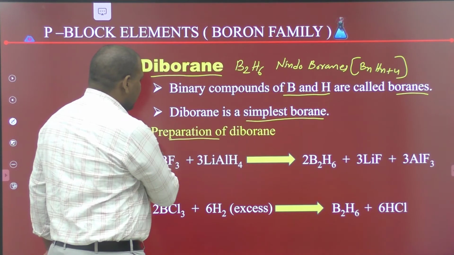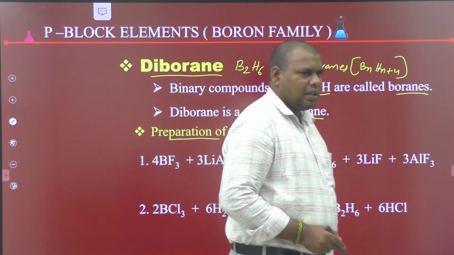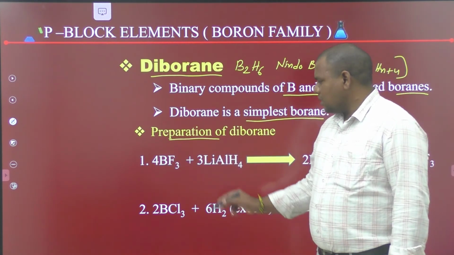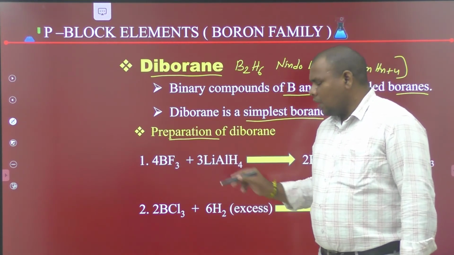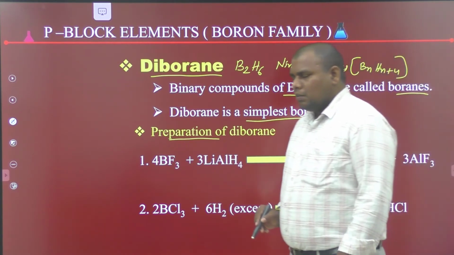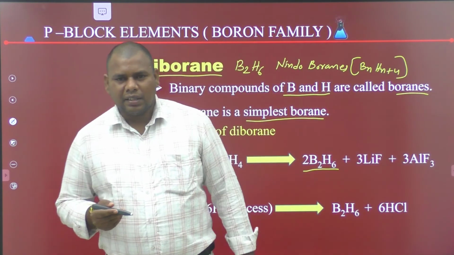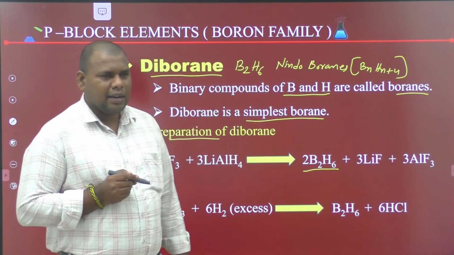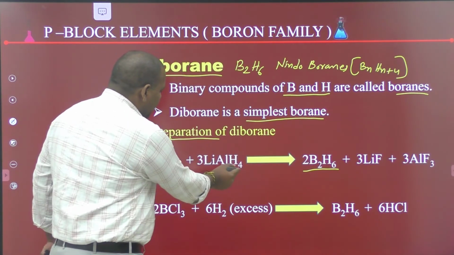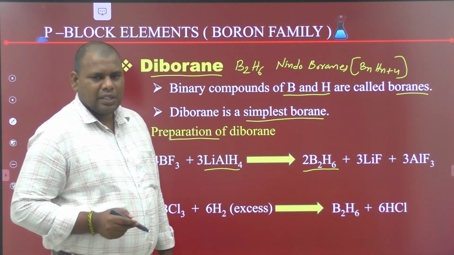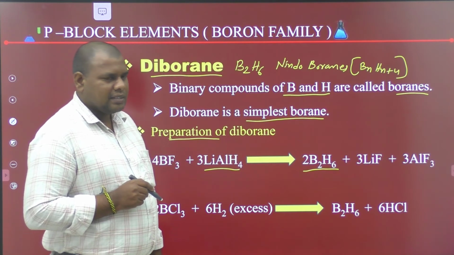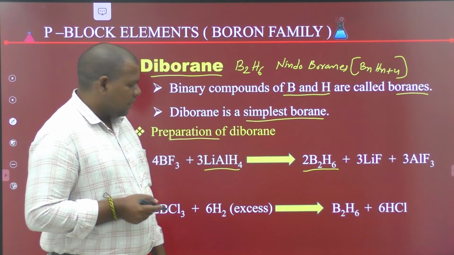Preparation methods of diborane. First method: boron trifluoride reacts with lithium aluminium hydride to give diborane. Lithium aluminium hydride is a good reducing agent, providing hydrogens.